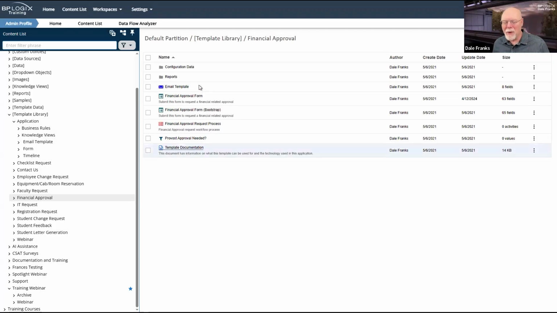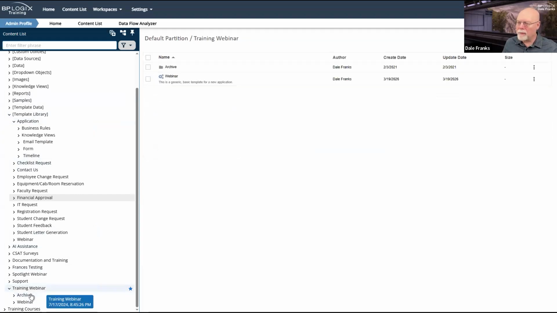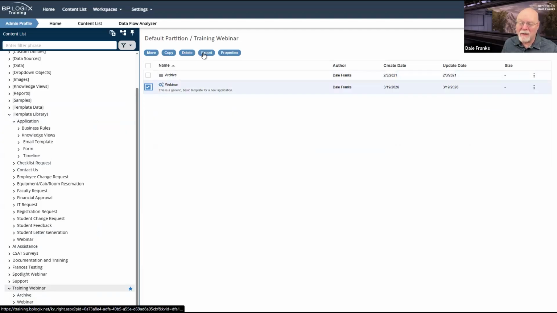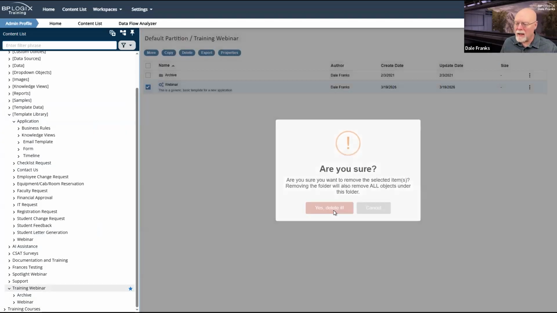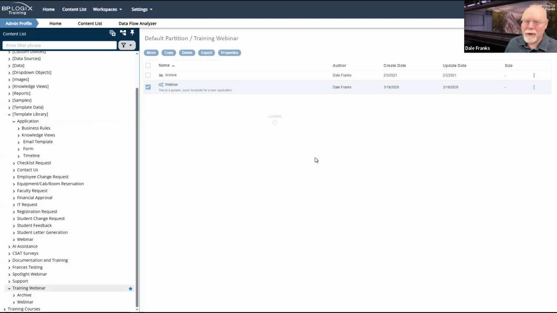So feel free to rename any of the forms and stuff in the template library at all, because it doesn't matter what their names are. We're going to prepend the name of your application to them. Now, we just created an application from the home page. That, of course, is not the only way that you create applications. In fact, I suspect that it may not be the primary way that you create an application.